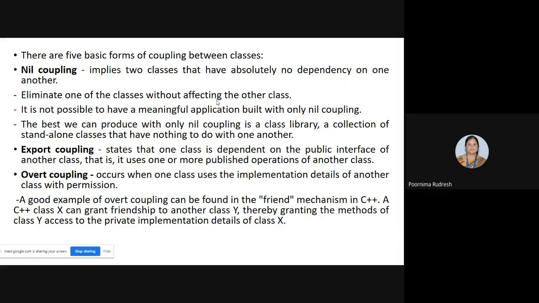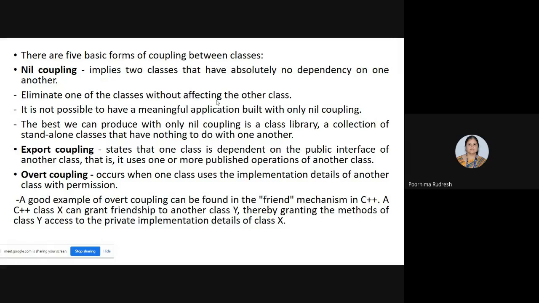So nil coupling means no accessing. Each class is independent of other classes. And with nil coupling, we can eliminate one class without affecting the behavior of other classes. But with nil coupling, it is not possible to develop a meaningful application. But we can develop a class library consisting of only standalone classes where each class is independent of other classes.